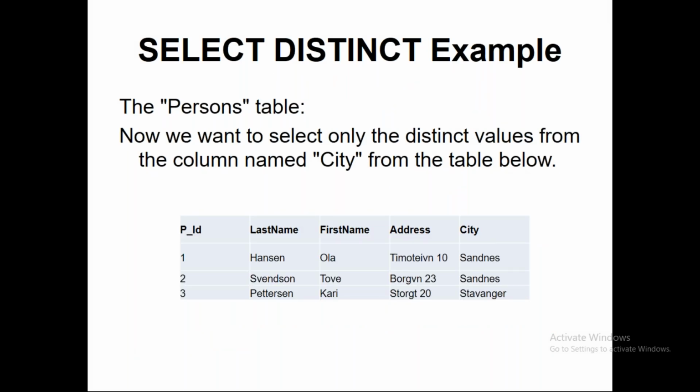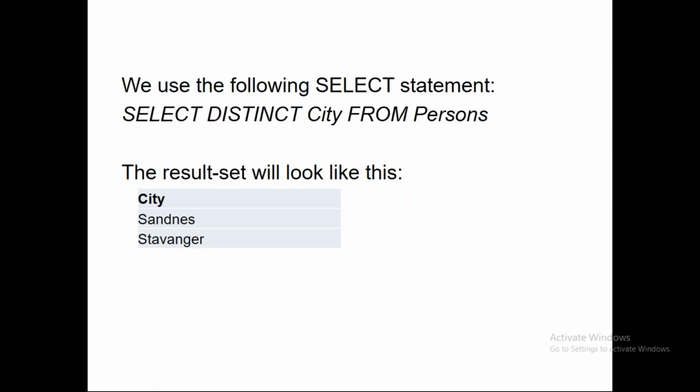Now the select distinct example. We have the persons table. Now we want to select only the distinct values from the column named city from the table below. So if you run this query, we use the following select statement: select distinct city from persons. Select is my command, distinct is the keyword. Which column do you want to be distinct? City column. You mention the city from persons table.